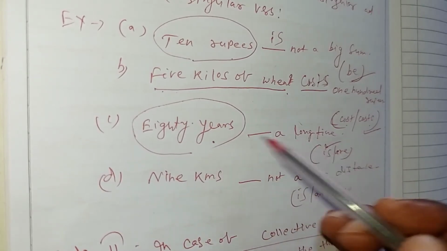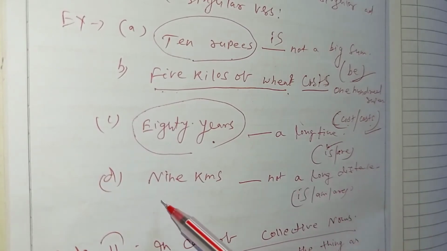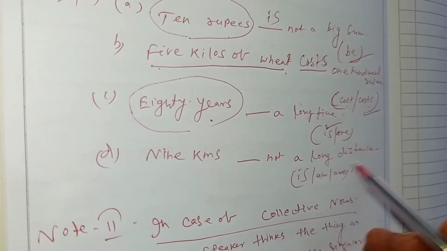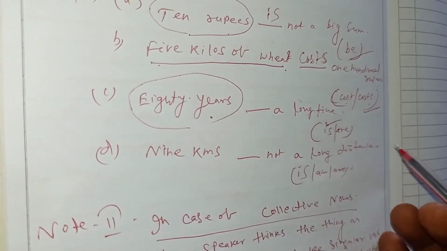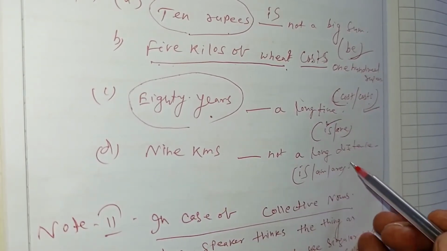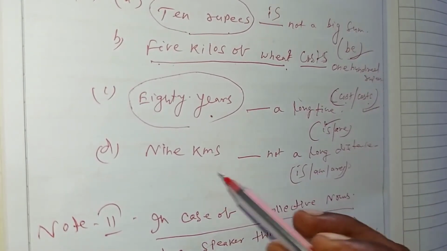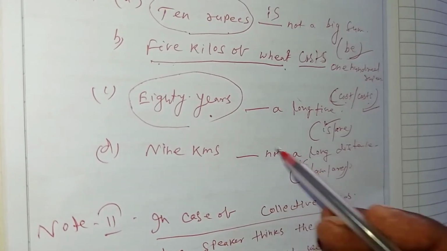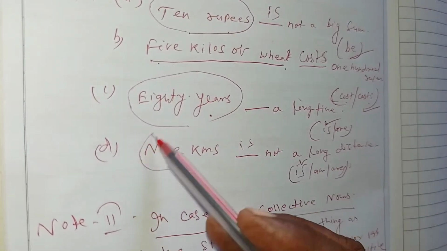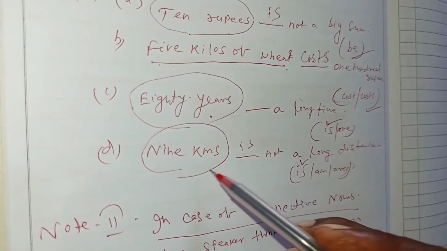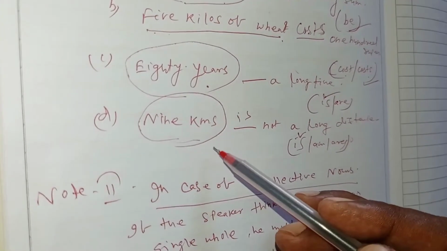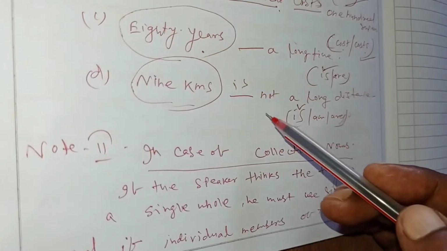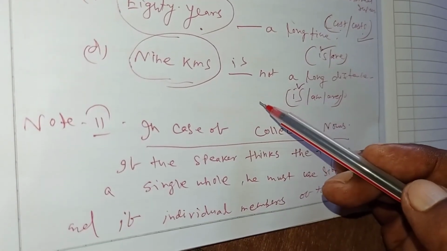Are will not be applicable here. 9 kilometers, not a long distance. Like this, is, am, are in the bracket, which is correct? 9 kilometers is, because it is distance. This subject refers to distance, so it must follow the singular verb, that is easy. Clear?